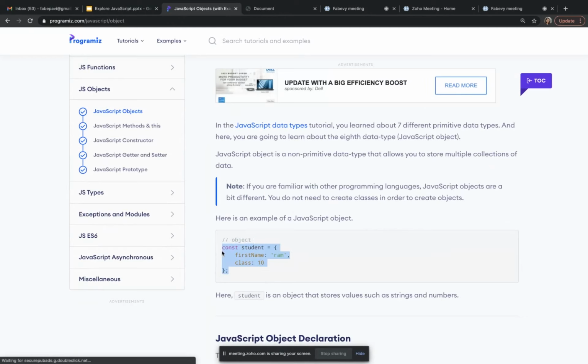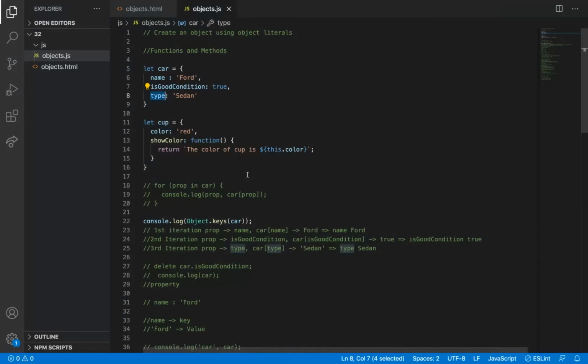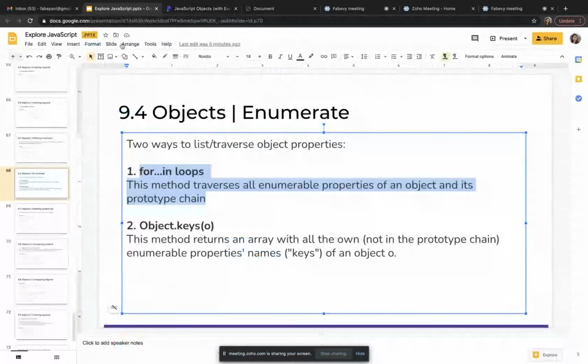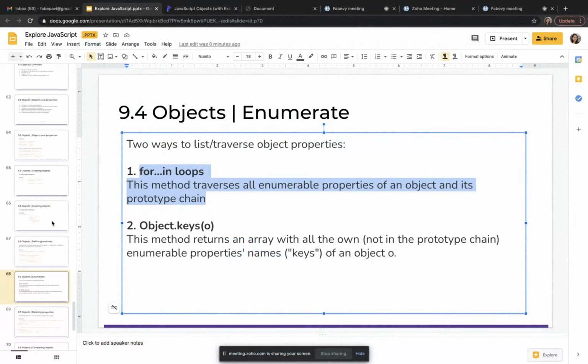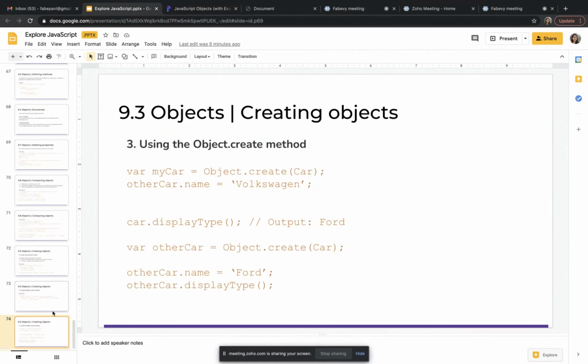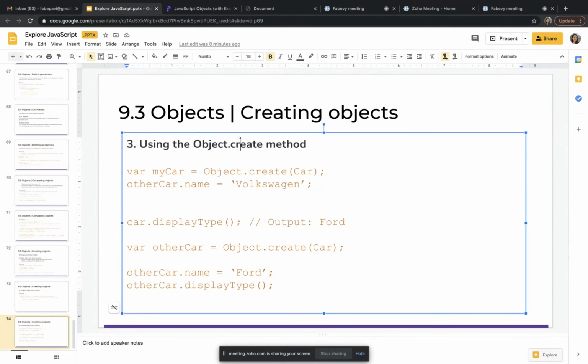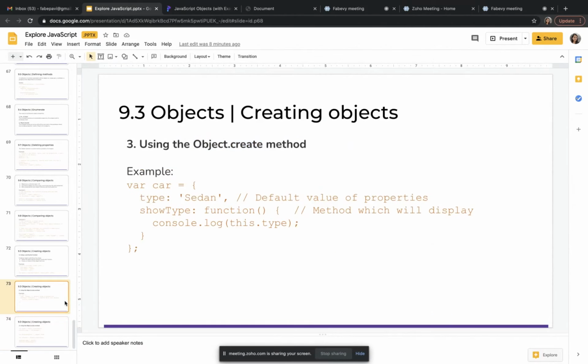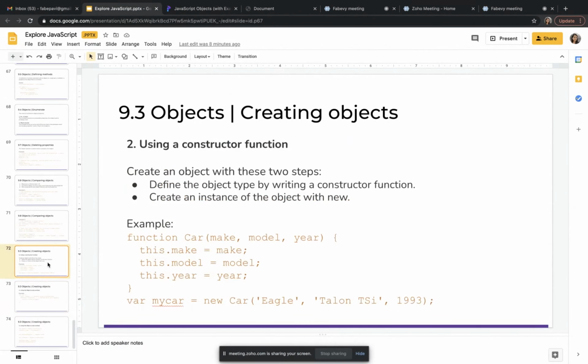There are another two methods. Using a constructor is another method, and the third method is using Object.create. There are three methods, and we have just seen one. We will touch on this in the next session, how we can create objects using a constructor and Object.create.